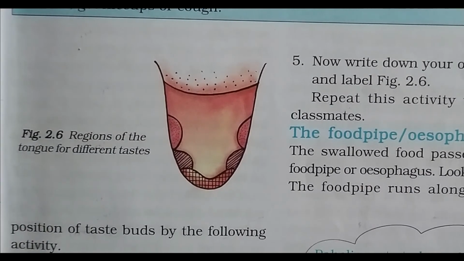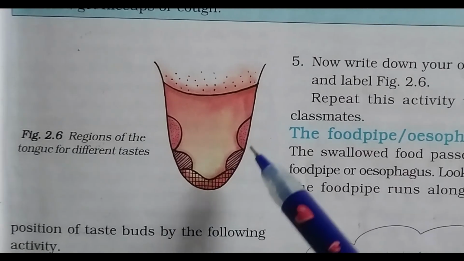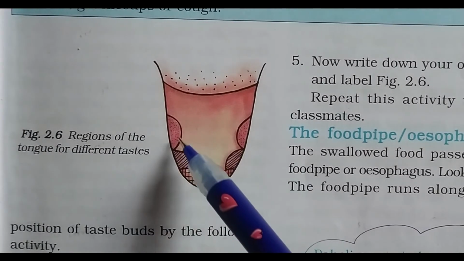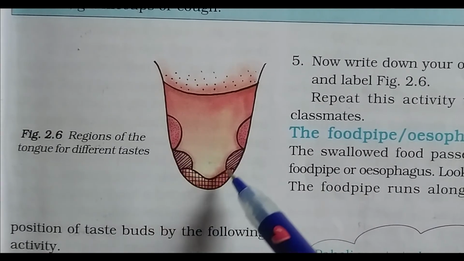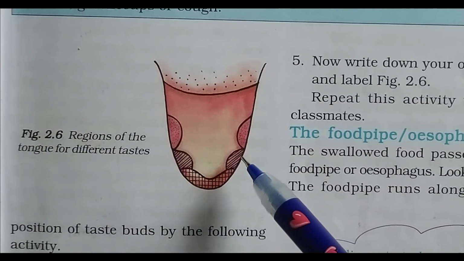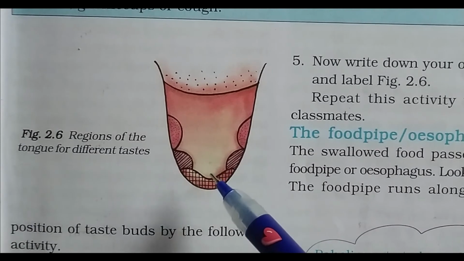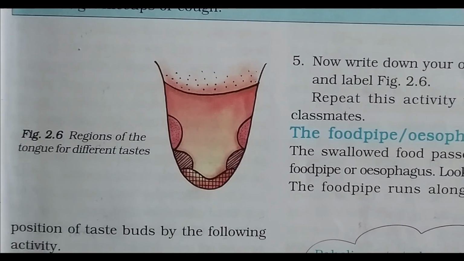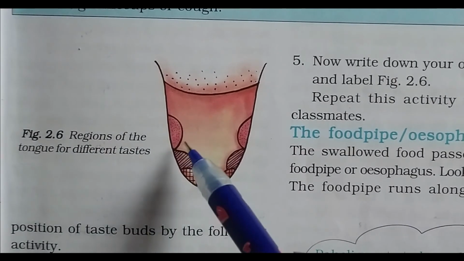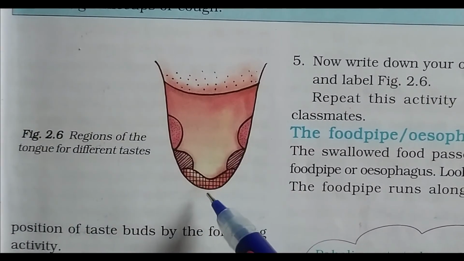And how does it taste the food? In the tongue, taste buds are present. These are called taste buds. Through these, the tongue finds out the taste. So it detects the different tastes with the help of taste buds.